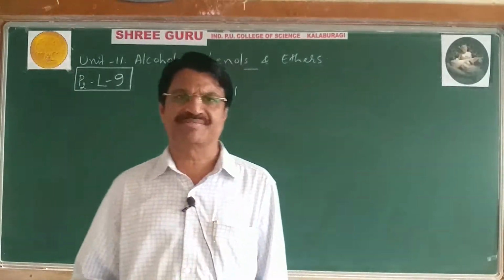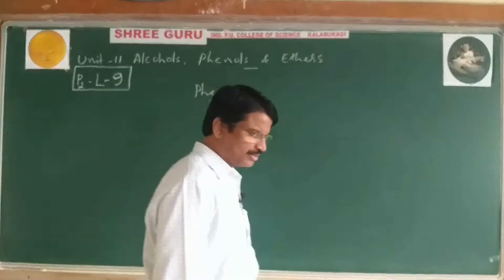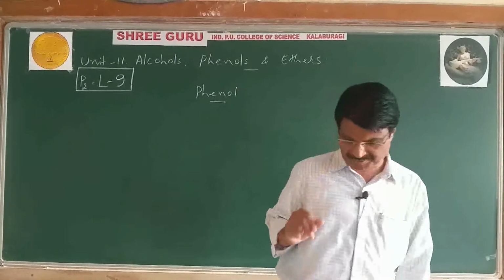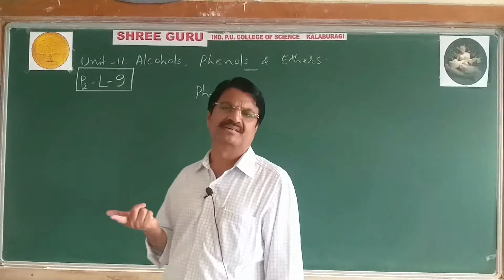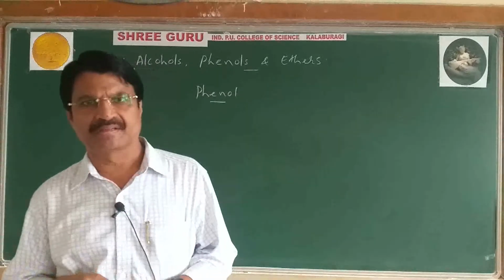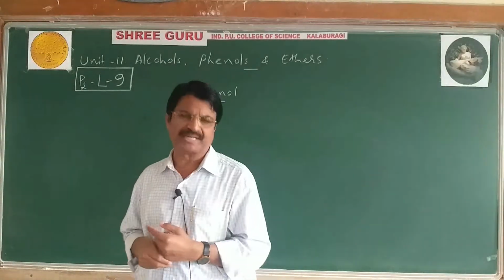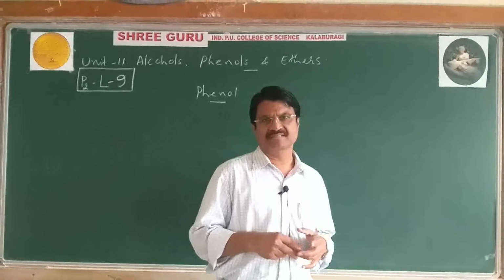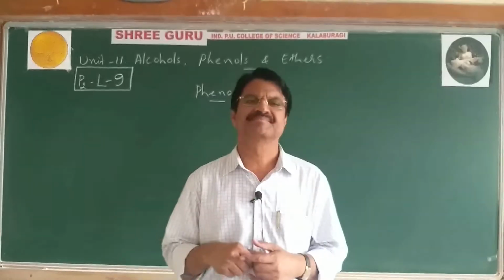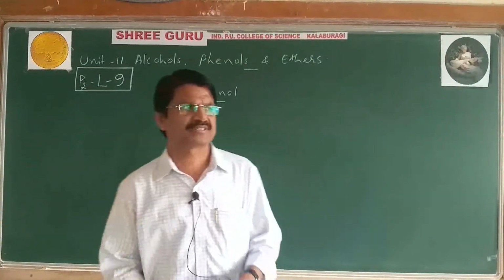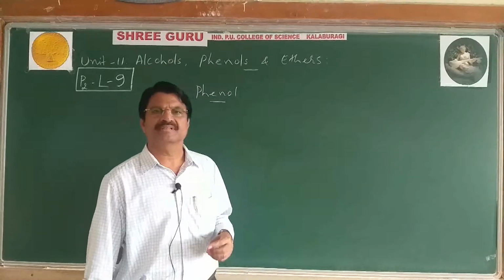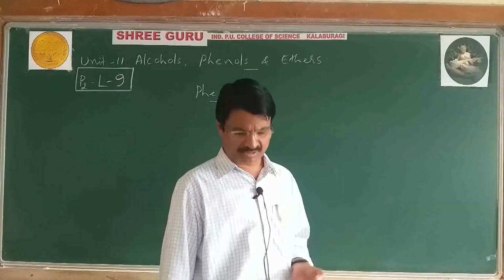Then how to classify phenols, I also covered. Based on the number of hydroxyl groups, one can classify phenols into three types: monohydric, dihydric and trihydric phenols. Monohydric phenol examples: phenol, orthocresol, metacresol, paracresol.